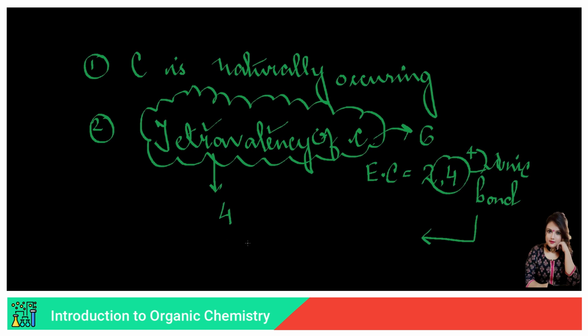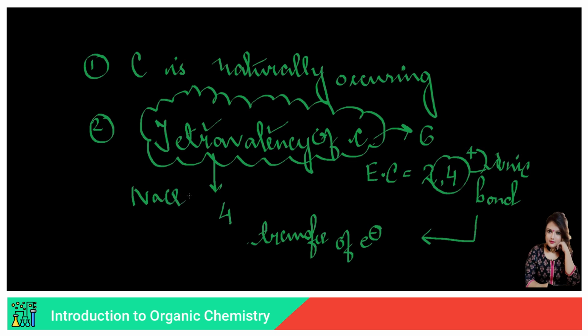So, ionic bond means a bond formed due to transfer of electrons. Why transfer? Because only transfer of electrons will lead to formation of positive and negative charges. How? See, if we take the example of NaCl, say suppose.